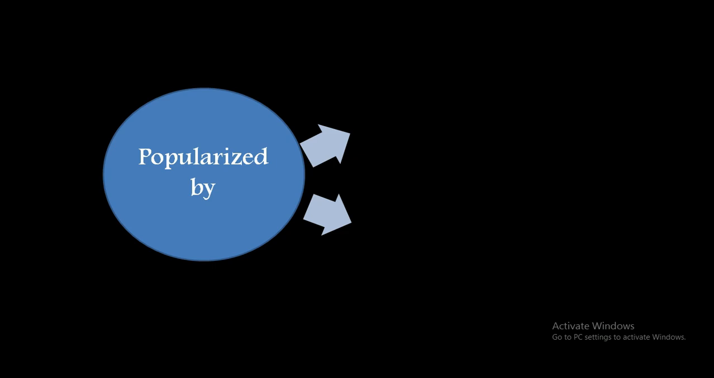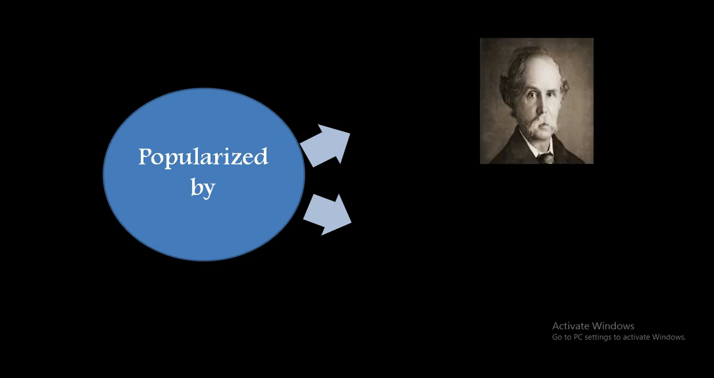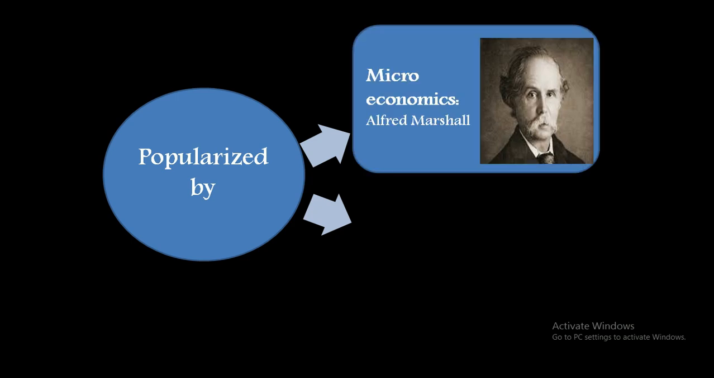And the last aspect is who has popularized these two branches. Now let me show you the picture first. This man is behind microeconomics. Who is he? I've already covered information about him in my previous video. Yes, you're very close. This economist is Alfred Marshall, who was the professor of political economy at Cambridge University and gave that welfare-oriented definition.